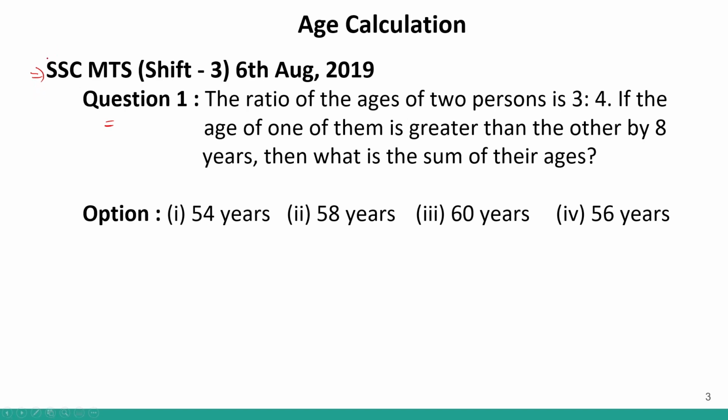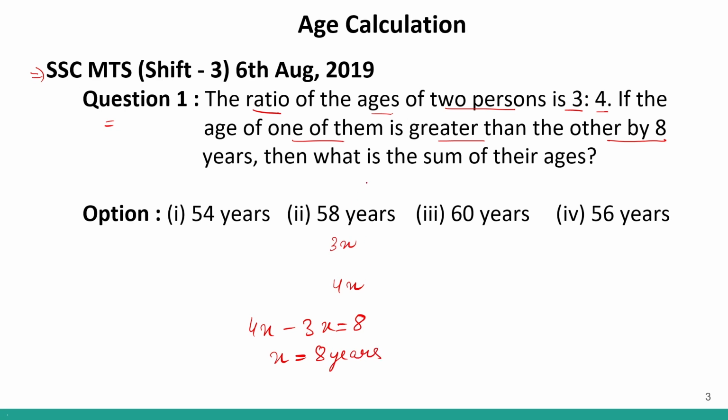Now, question number 1. The ratio of ages of two people is 3:4. Okay, so I can say if the age of the first person is 3x, the age of the other person will be 4x. If the age of one of them is greater than the other by 8 years, that means 4x minus 3x equals 8. This is given in the question. Correct? So x's value is 8 years.